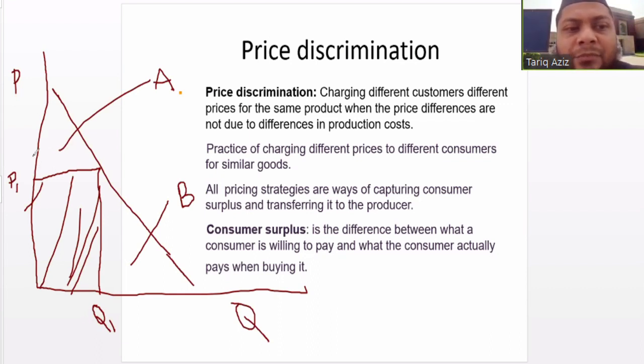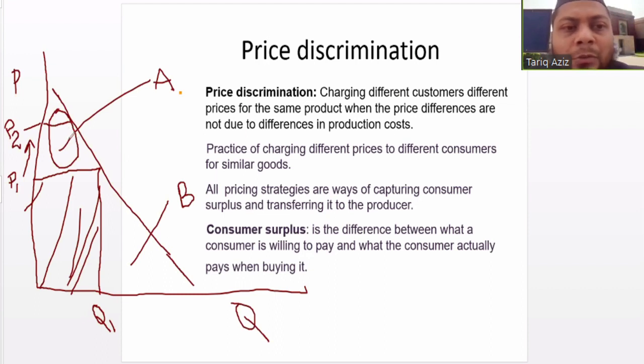So it means if the firm decides to increase the price to P2, then it will find some buyers, some takers for the product, even if it increases the price from P1 to P2. But since it is charging only a single price from the market, the company is not able to exploit the opportunity of earning extra profit.